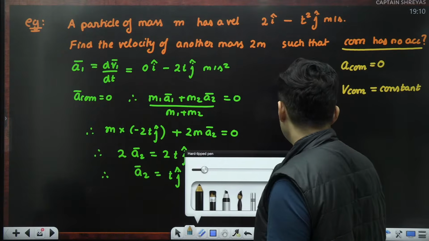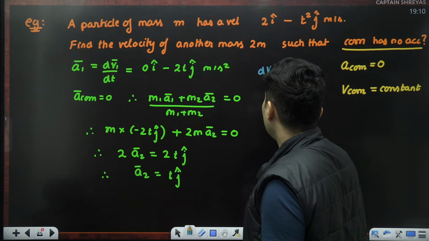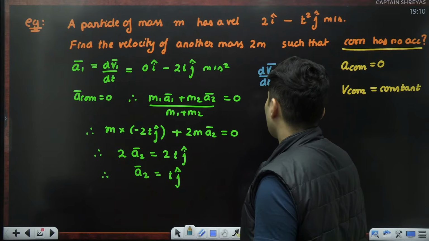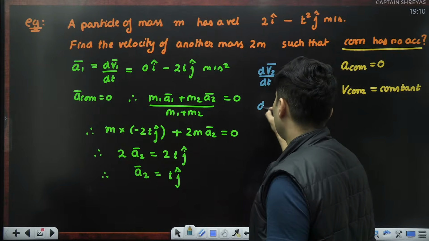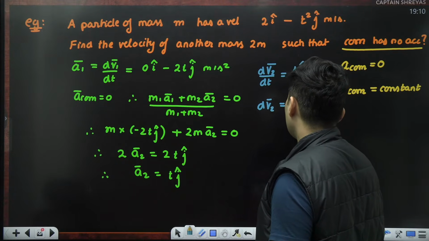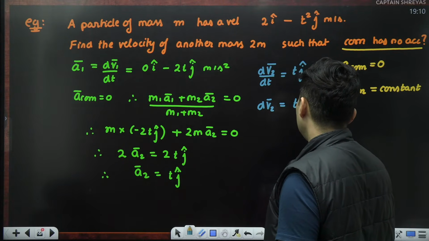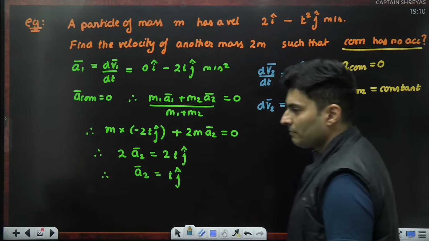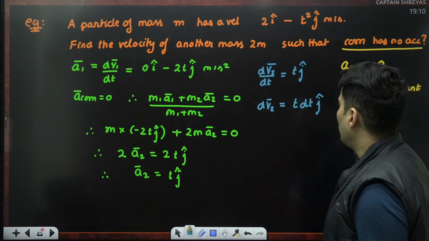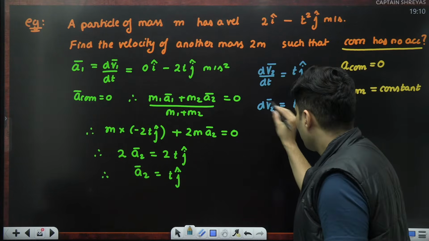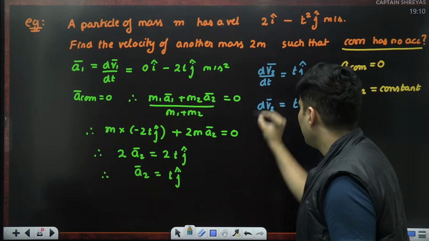So dv by dt is t j cap. Shifting it over, dv2 is equal to t dt j cap. Now I'll just have to integrate this.